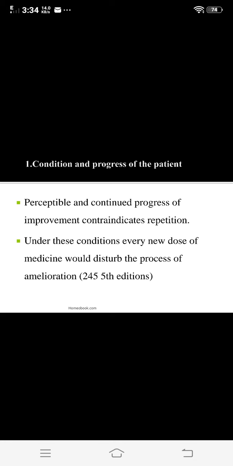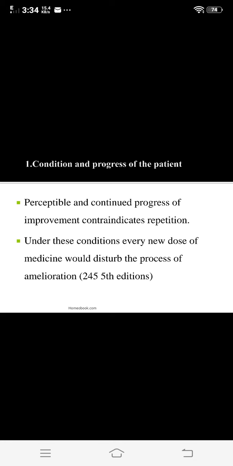So in these cases you do not repeat the medicine; improvement contraindicates the repetition. Under this condition, every new dose of medicine would disturb the progress of amelioration.